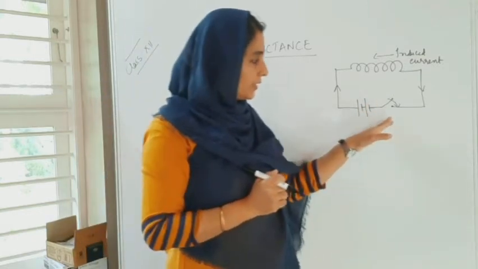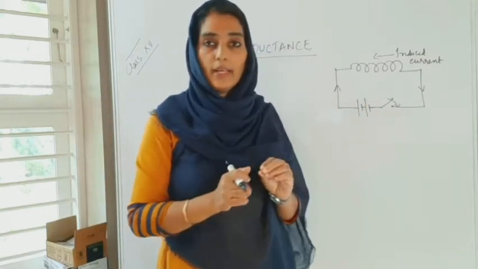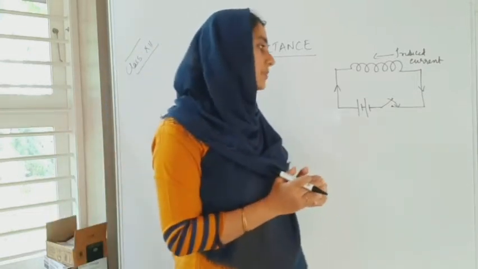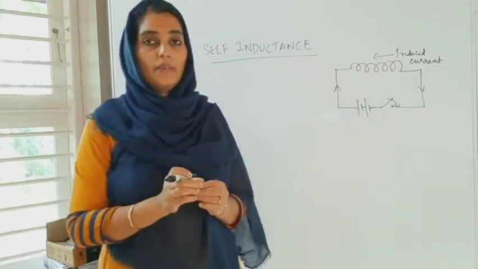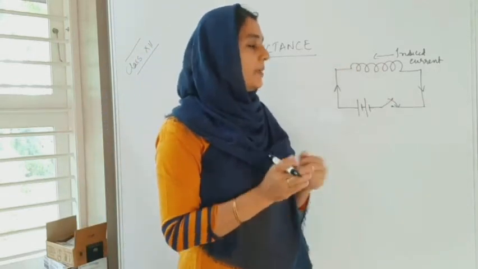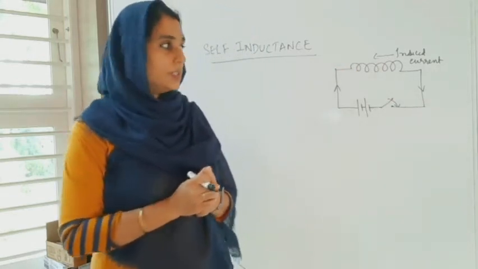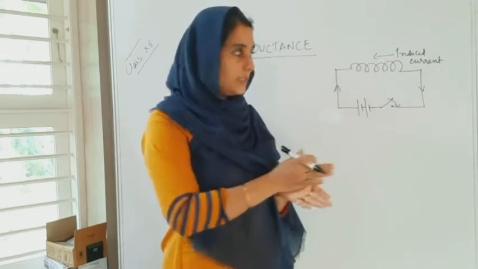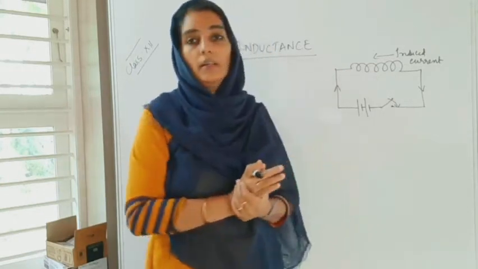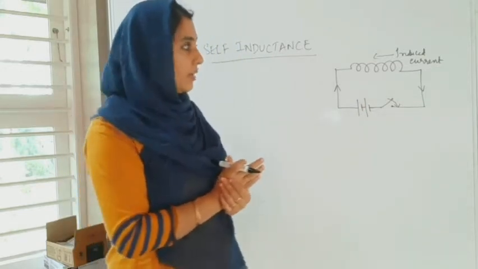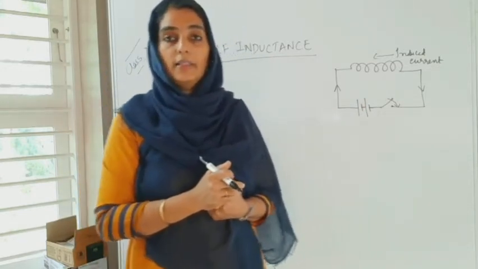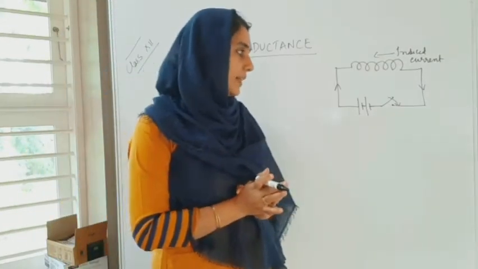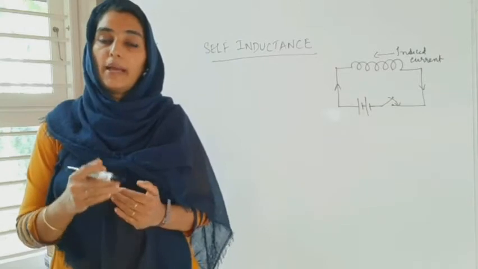Now, if the key is released, we know that the current will decrease from the maximum value to 0. In that case also, for that short time interval, an induced EMF and induced current are set up which will oppose the current which flows through the coil, or the cause that produces the changing magnetic flux.